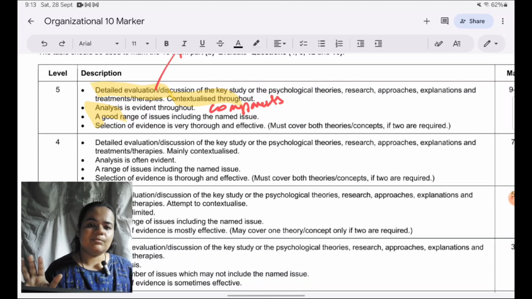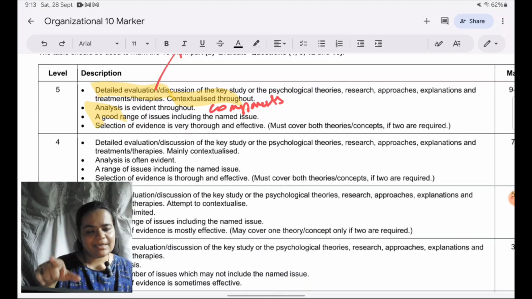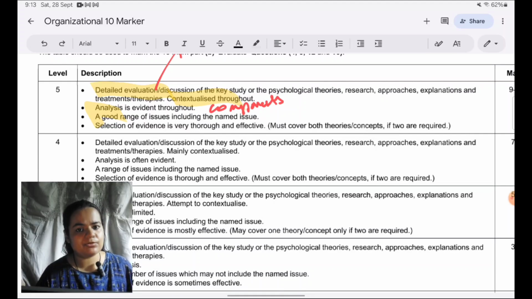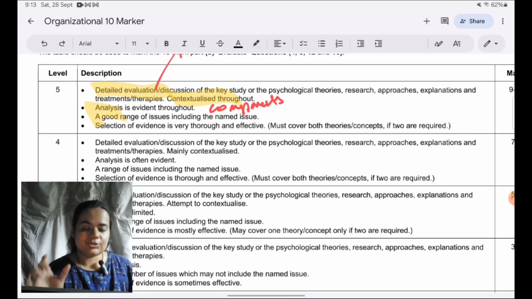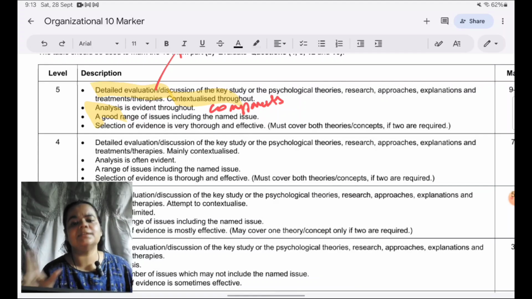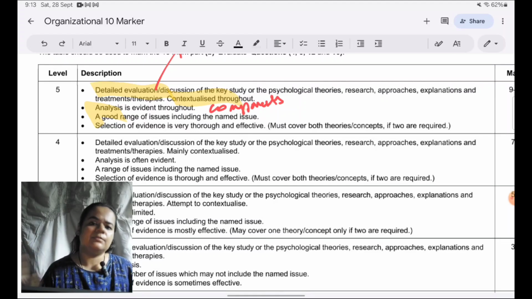So you just don't keep on saying overall Maslow's theory or universalist theory or McClelland's theory is reductionist. Exactly what about it is reductionist? Which aspect of it is reductionist? So you really break down to, okay, this thing which is mentioned in the theory or this thing which is mentioned in the study is reductionist, or it is, say, based on free will, or it supports nature, whatever point you're making.